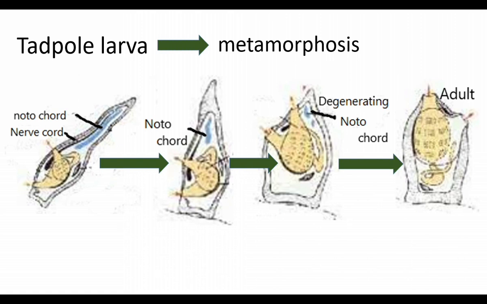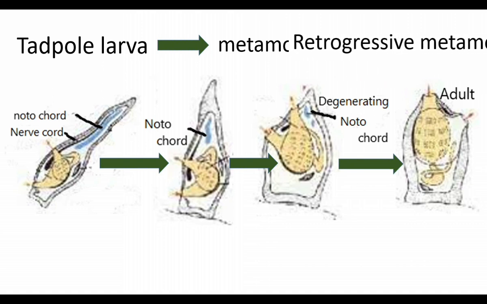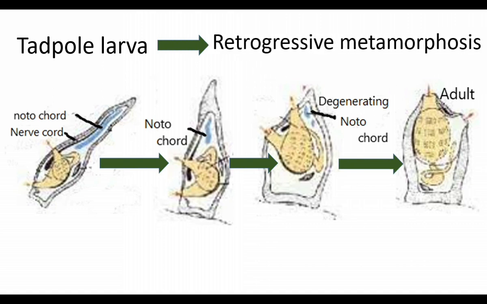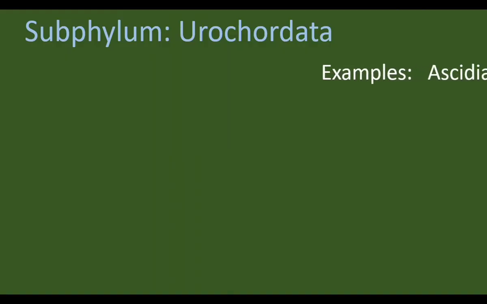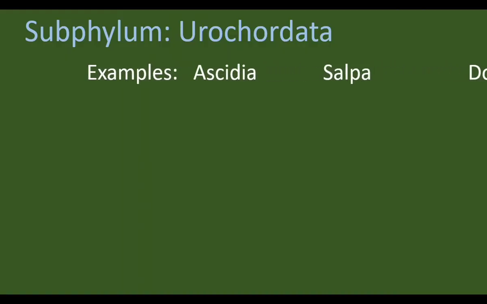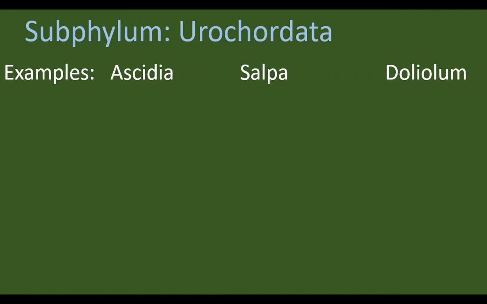Adults develop primitive characters. After metamorphosis, there is degeneration in the adult. So this metamorphosis is called retrogressive metamorphosis. Retrogressive, the word is opposite to progressive. Examples: Ascidia, Salpa, Doliolum.